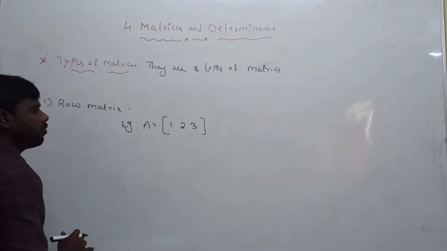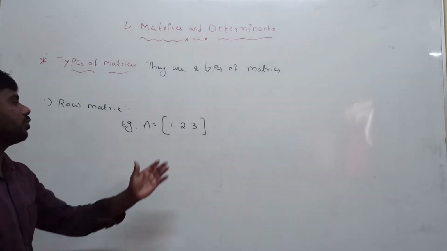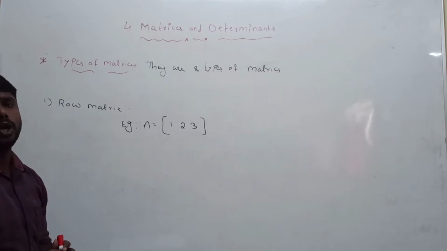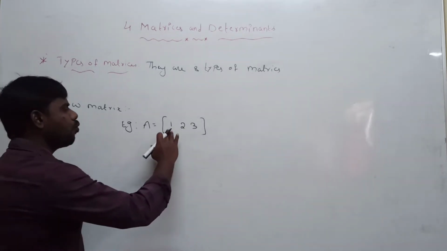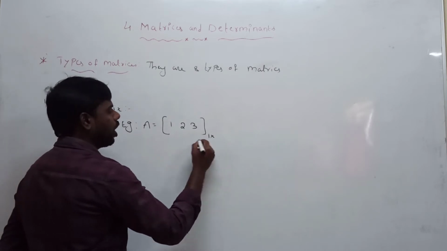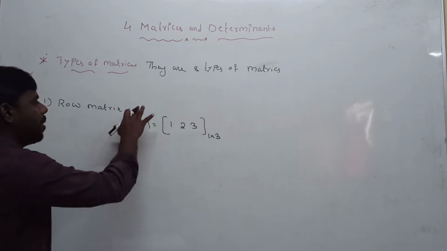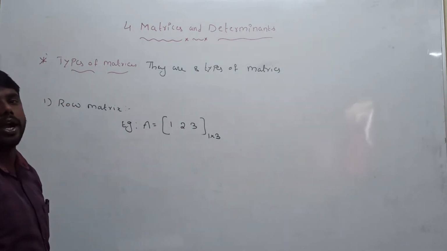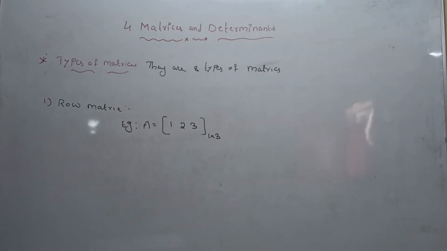Now, what are the horizontal elements? 1, 2, 3 are the horizontal elements. It is called a row matrix. What is the definition? A matrix having only one row. How many columns are there? 3 columns. So a matrix having only one row is called a row matrix. Example, capital A is equal to 1, 2, 3.